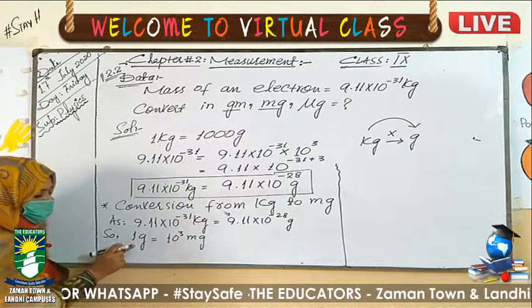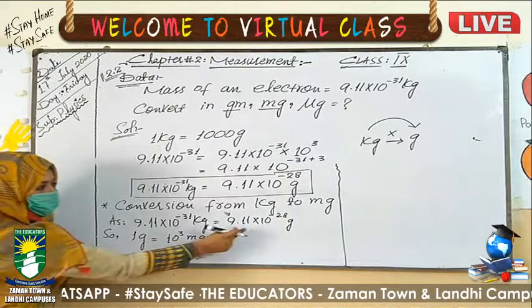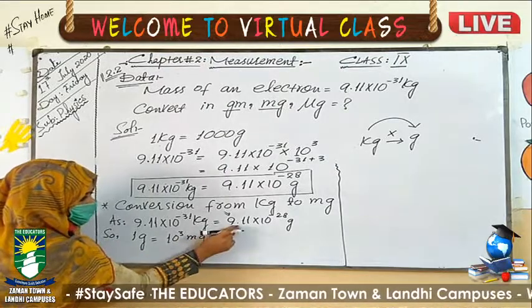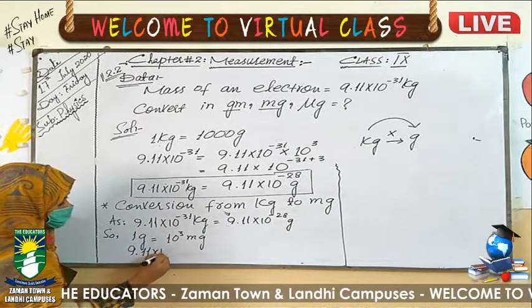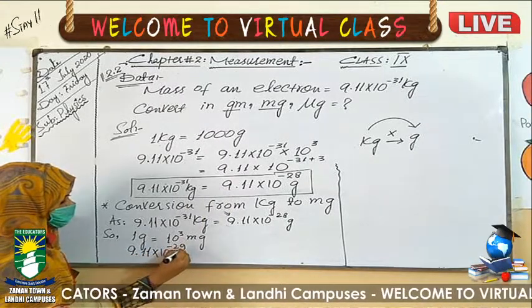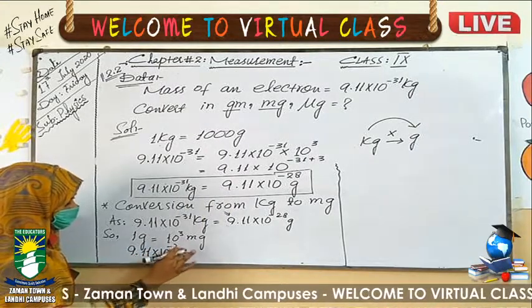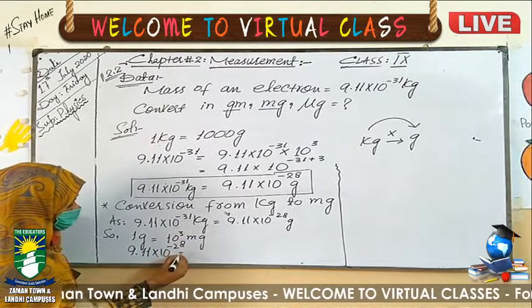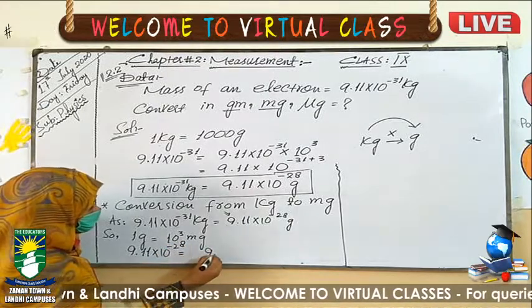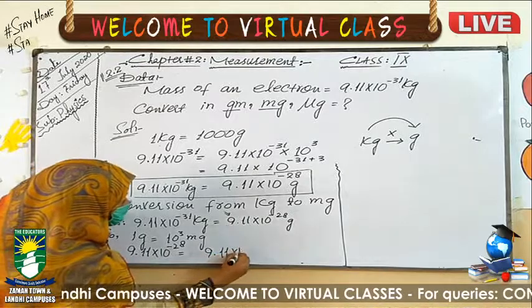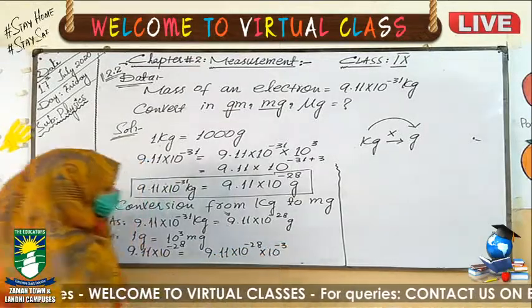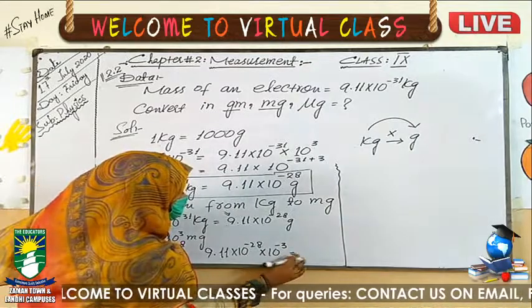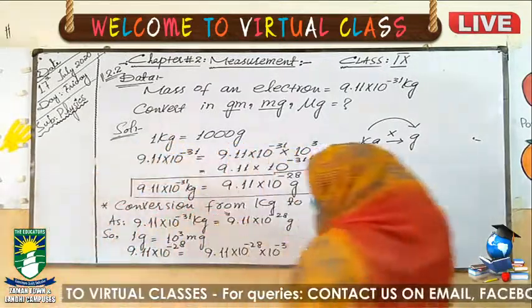Instead of 1 gram, you will write down the calculated value which we have done previously. That is 9.11 exponent minus 28 is equal to 9.11 exponent minus 28 multiplied by exponent 3, which if we solve, it will be equal to